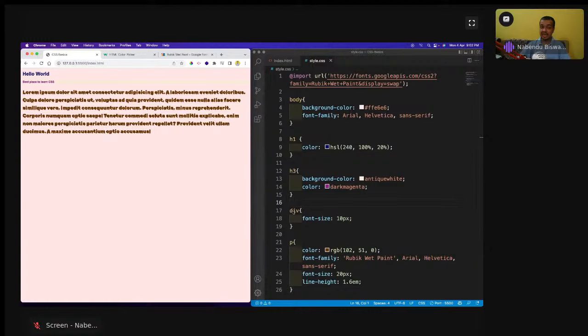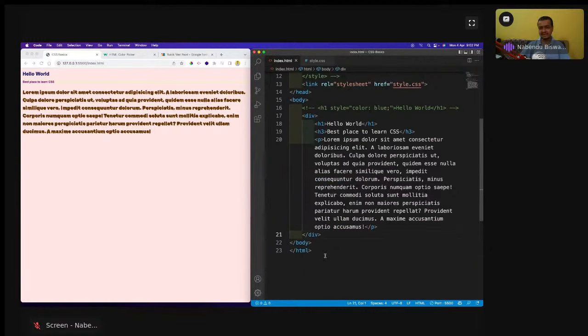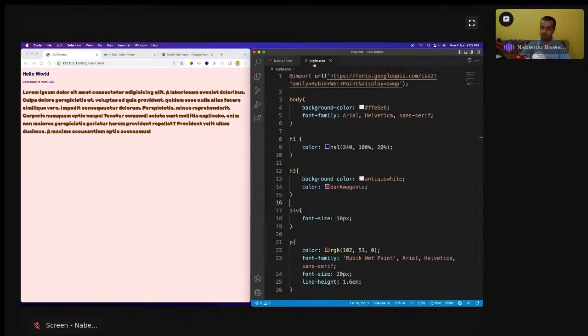I'm going to tell you why it is happening: because this div I'm doing at 10 pixel. This div is a parent of all these things, h1, h3, and p. Whenever something is wrapping anything, it becomes the parent. Body is the parent of div. Div is the parent of h1, h2, h3, and p. So I've given this 10 pixel, but for the h1, h3, I have not given any pixel here. So that's why it is also becoming small, which is not right.